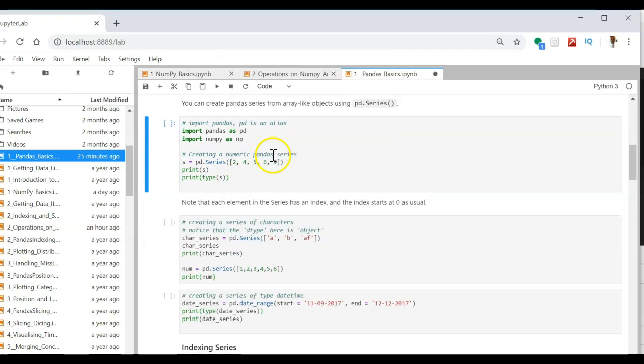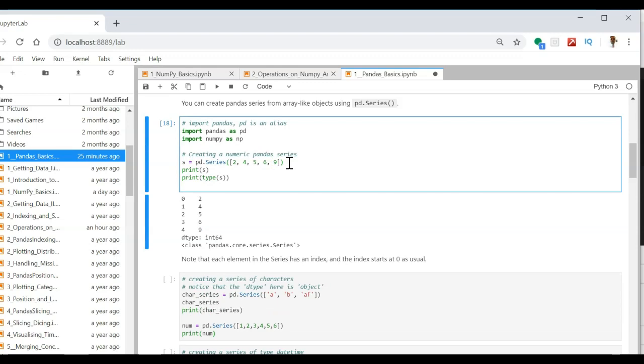So let us see. I am creating the first series here. The variable is s, and then I am having a series of numbers 2 4 5 6 9. This is a defined series. Now you see the output here. Focus on two things. First, the display is in a vertical format.